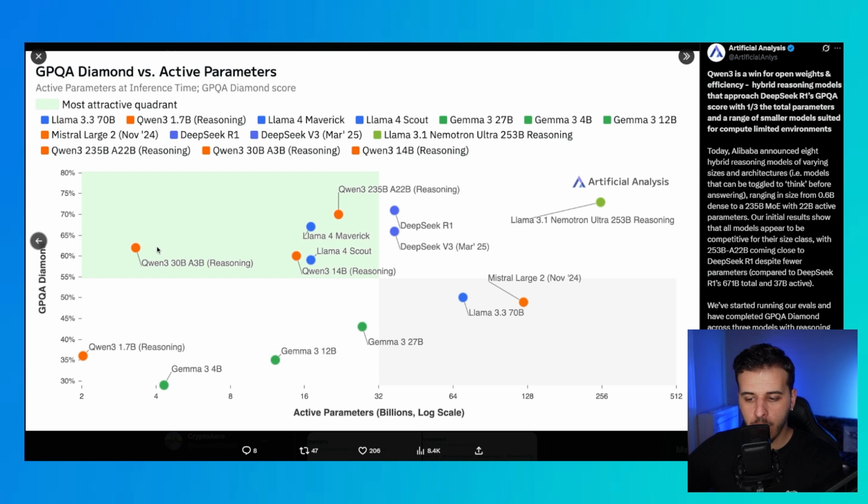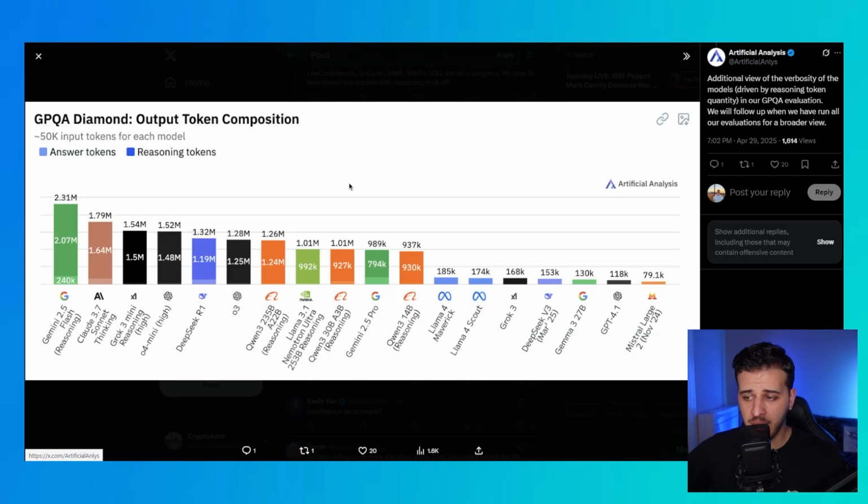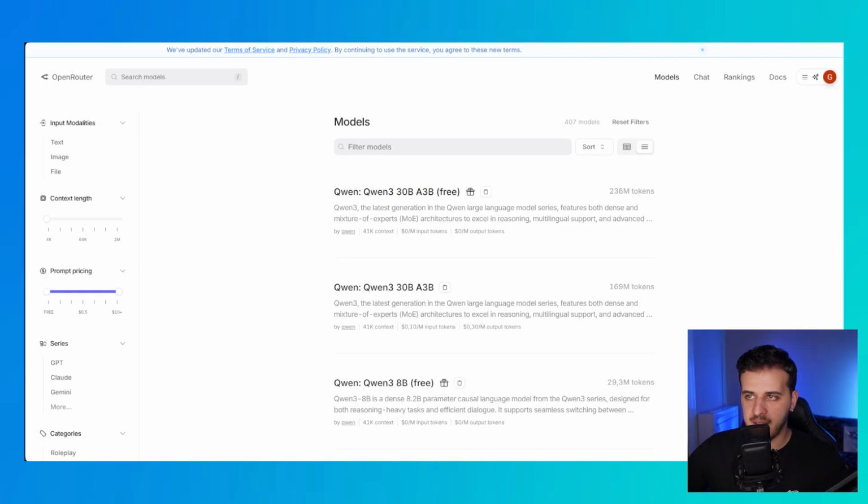It pushes a new frontier of active parameter to performance. You can see it here. This is the Pareto frontier. It's pushing to this green area of low active parameters but super high performance. This is absolutely exciting. And one of the things that I really like is that this model is not talking that much, is not that verbose. So it's cheap, it's high quality, but also is not outputting an unnecessarily large amount of tokens, which is super nice. All right. So all in all, this should be an amazing model.